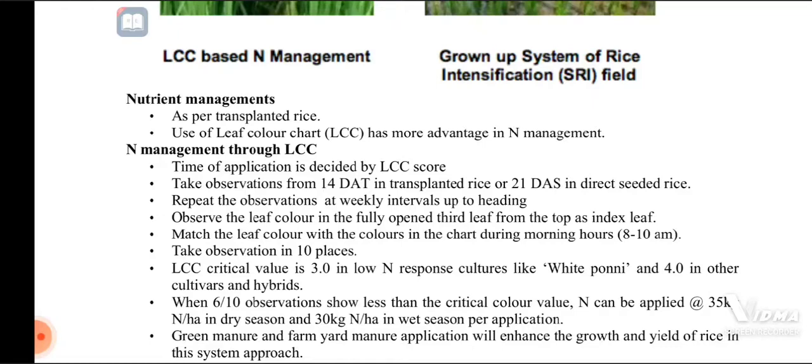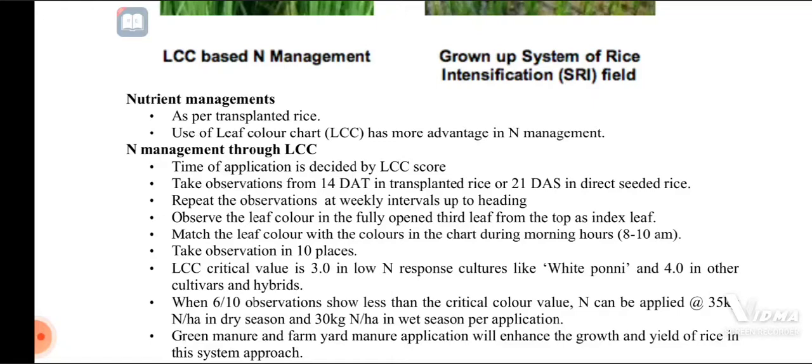Match the leaf color with the color in the chart during morning hours, 8 to 10 am, which is the most effective period for taking observations in different places.